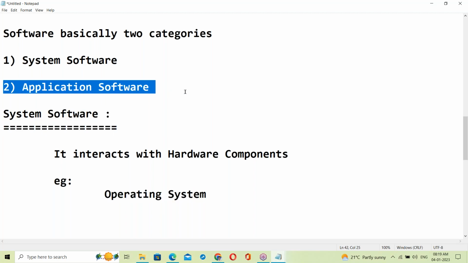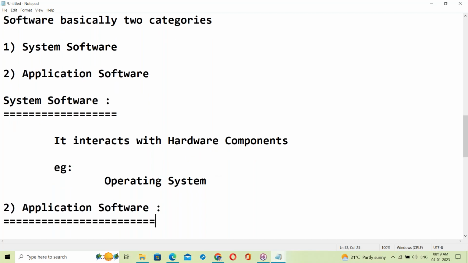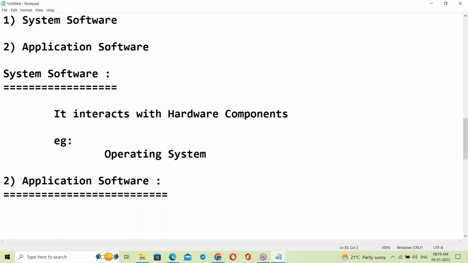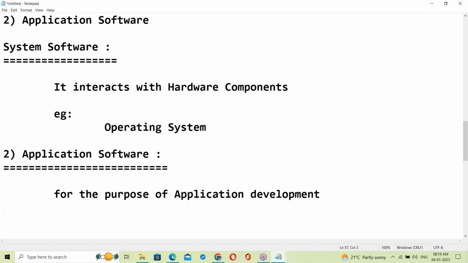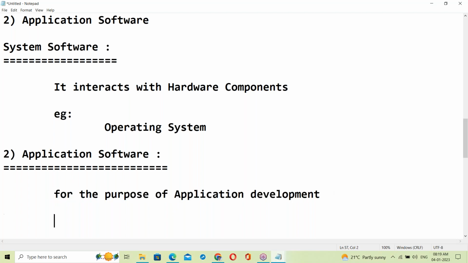Next, application software. Yes, what is application software? See, application software is for the purpose of application development.